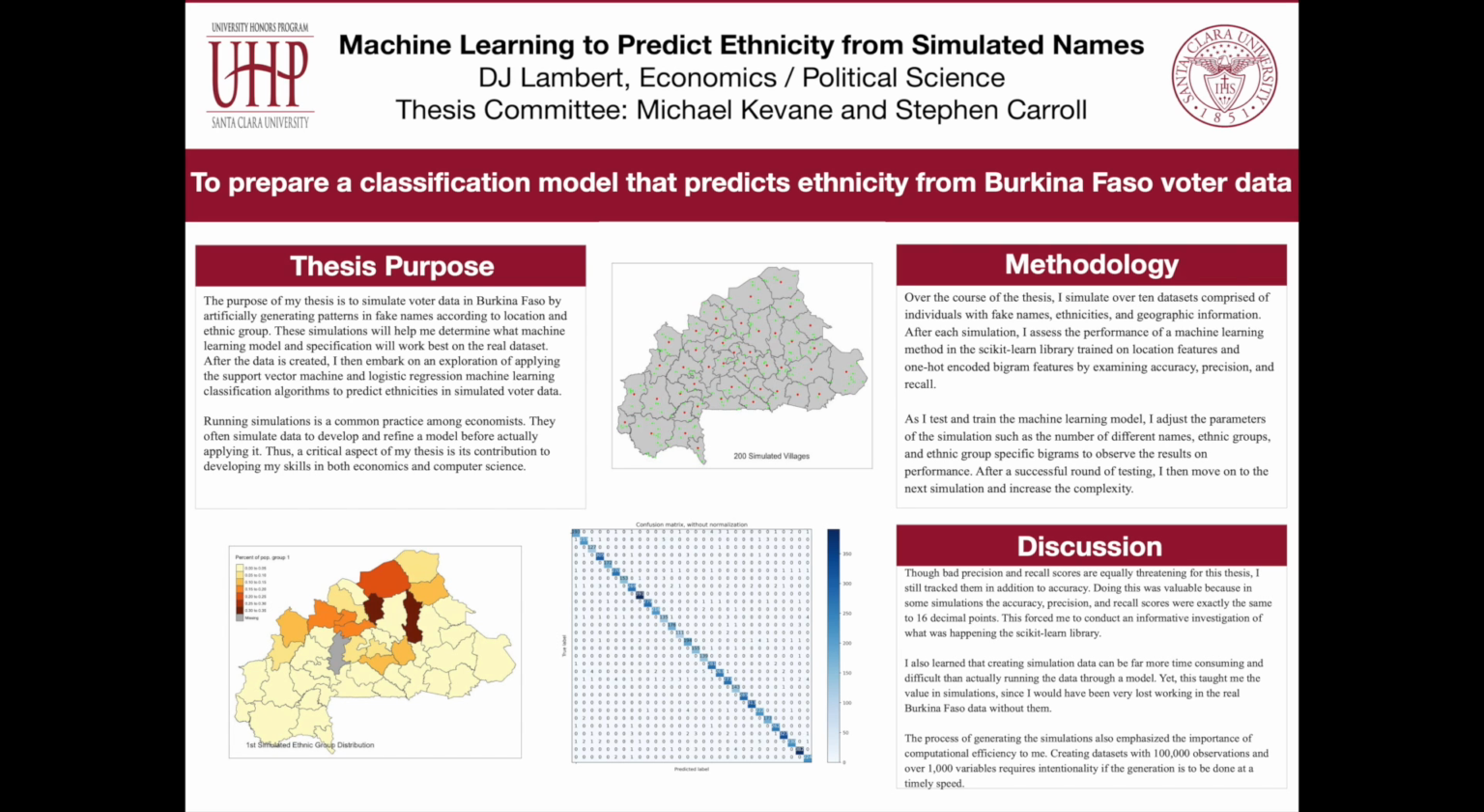And as can be seen through the confusion matrix in the middle of this poster, the accuracy scores for those simulations were generally higher than 95%. The diagonal line down the middle of this matrix indicates that the model correctly predicted the ethnicity of almost all the simulated individuals for this simulation.